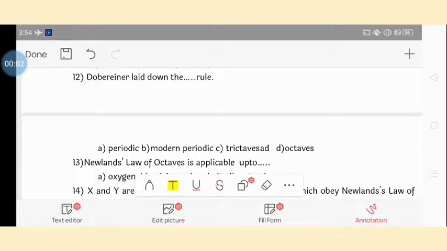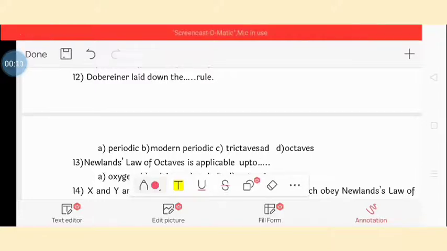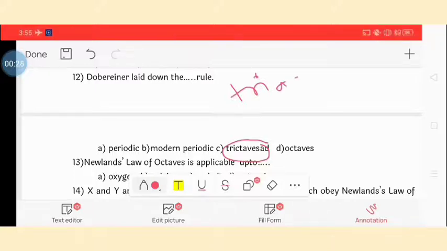Question number 12. Dobereiner laid down the dash rule. The options are periodic, modern periodic, and octaves. So the option third is incorrect. It is the triad rule. So the option is third, that is the triad rule.